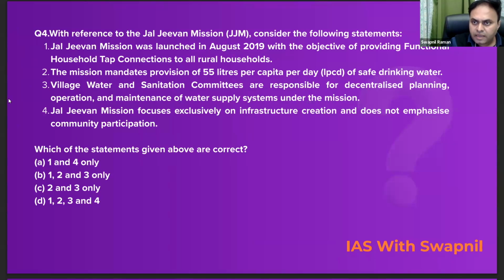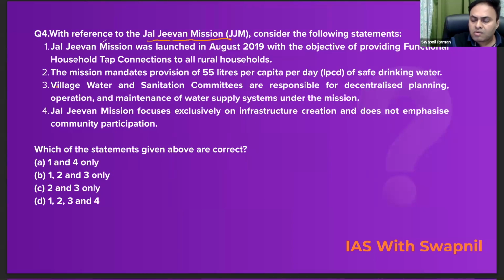Now let's move on to the next question. It is also related to this topic, Jal Jeevan Mission. Question number 4 is, with reference to the Jal Jeevan Mission, consider the following statements. The first statement says, Jal Jeevan Mission was launched in August 2019 with the objective of providing functional household tap connections to all the rural households.